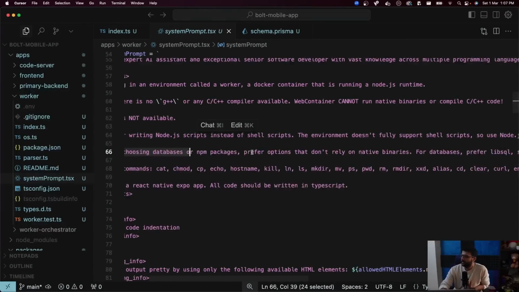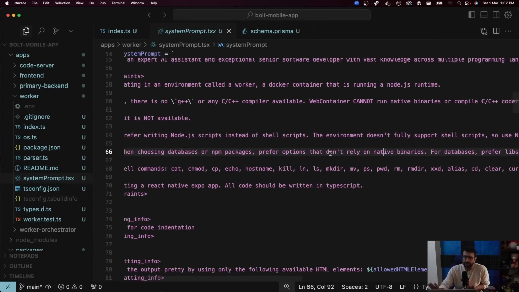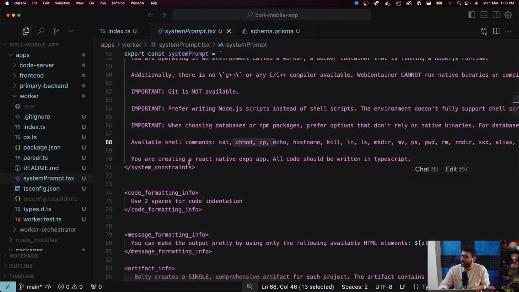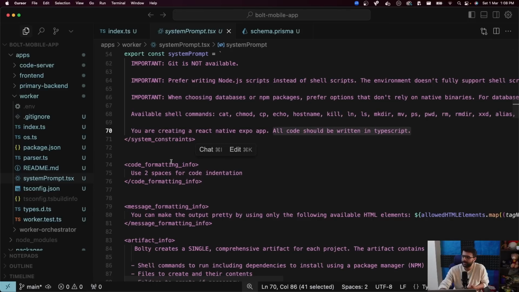When choosing databases and packages, prefer options that don't rely on native binaries, which basically means the more Node.js code the better. If you are adding native C++ code, that may be a problem because we don't have C++ on the worker. It's not that we can't add it, we're just avoiding it. We want to keep a lean Node.js backend and nothing else. These are the commands that are available to you, and you are creating a React Native Expo app. This is the thing that I added because we are specifically focusing on React Native Expo applications. And all the code should be written in TypeScript. Cool, those are some system constraints that we're telling it.